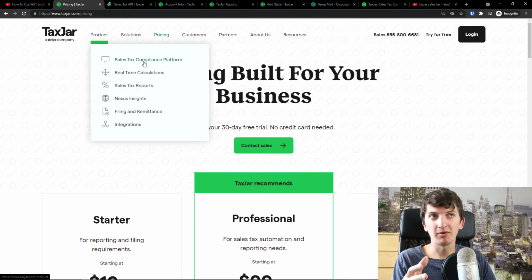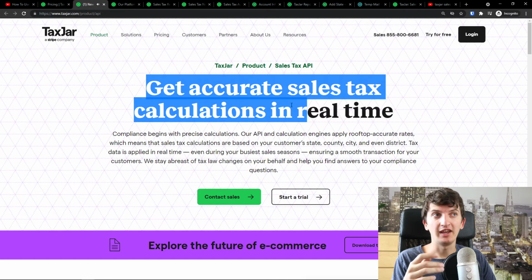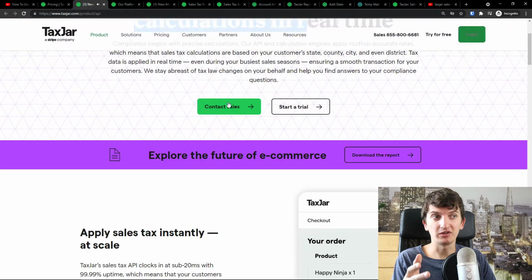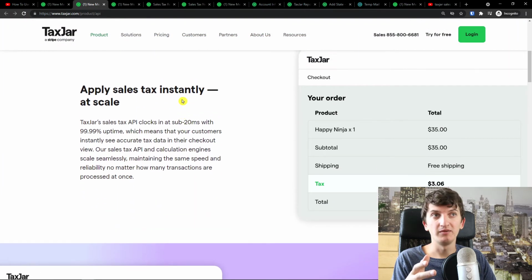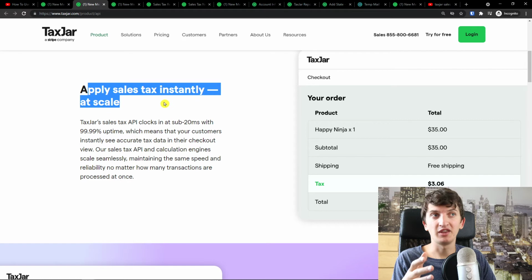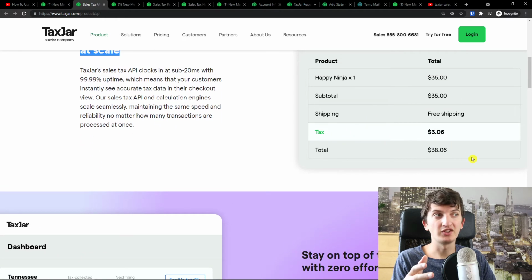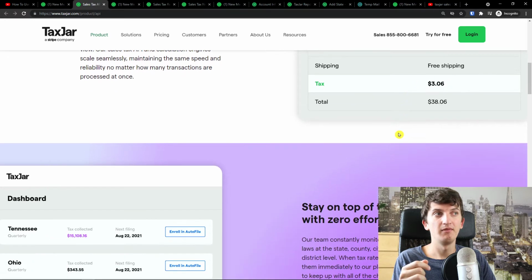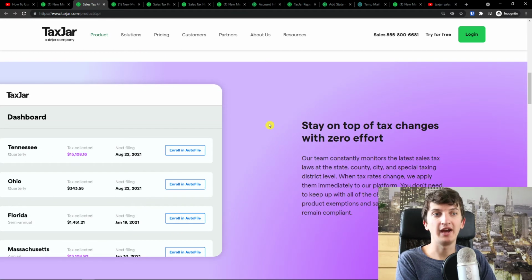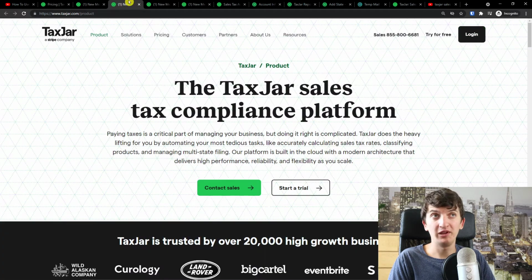So, real-time calculations. Let me just open everything and show it to you. Get accurate sales tax calculations in real time. So this is really good. Apply sales tax instantly at scale. You see right here, shipping tax total. And this is really good if I'm going to have a custom-made e-commerce store on which I would just present my products and sell them. It's going to automatically do it for me.